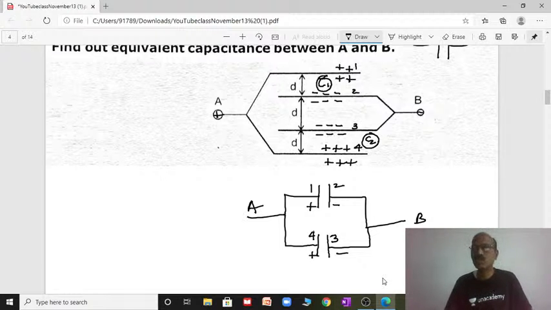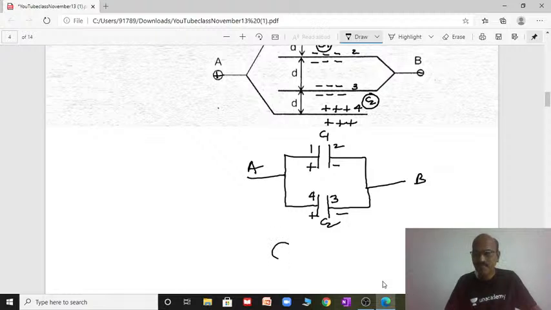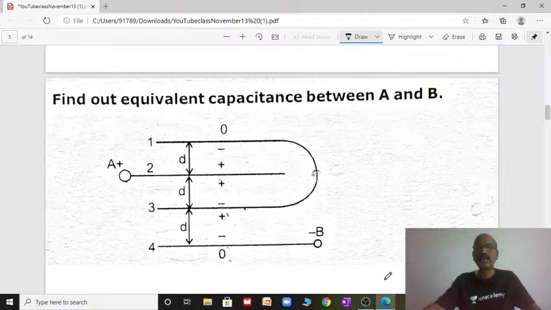So what happened now? Two capacitors are connected between A and B in parallel. This is C1 I have taken, this is C2. What is the effective capacitance now? When two capacitors are connected in parallel, C equivalent or C net equals C1 plus C2, that's it. Yes, let us go for the next one.